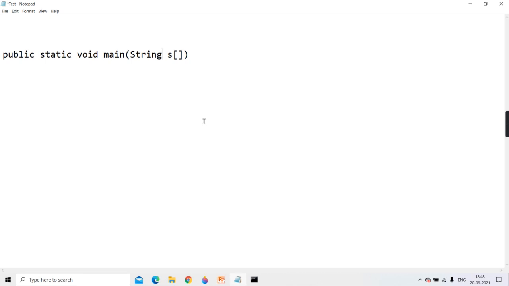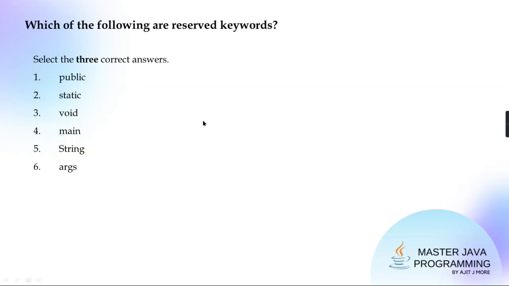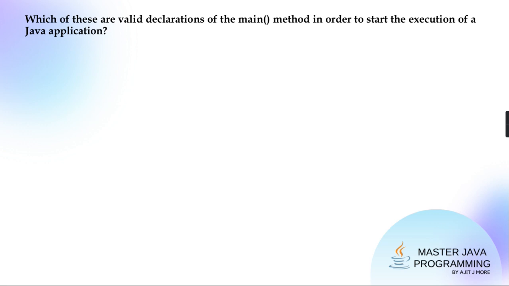So that is a parameter name, and what the name of the parameter should be is the programmer's choice. It should only be a valid identifier and follow the identifier naming rule. But the name universally accepted by the Java community is args. The entire Java community has accepted this common name called args. Instead of that, you can give any name which follows the naming rule. Clear? So public, static and void, these three are the only reserved words. The remaining are not.